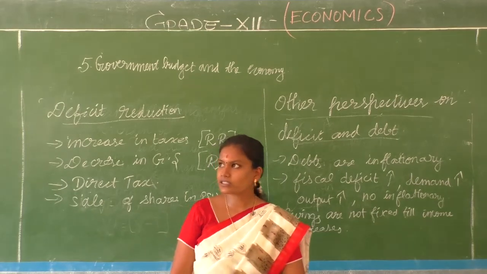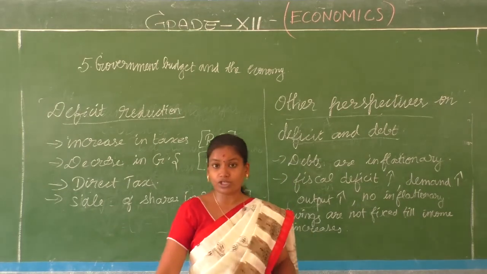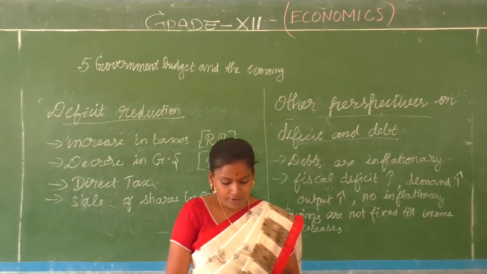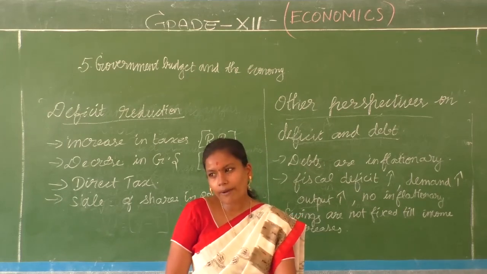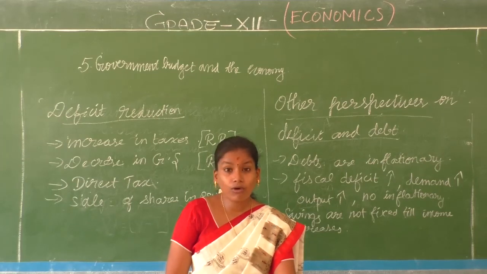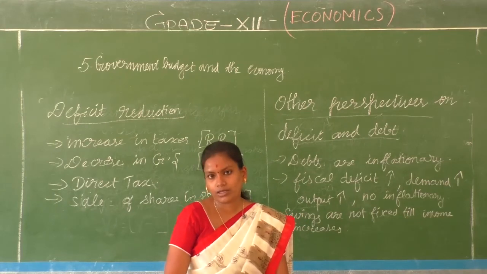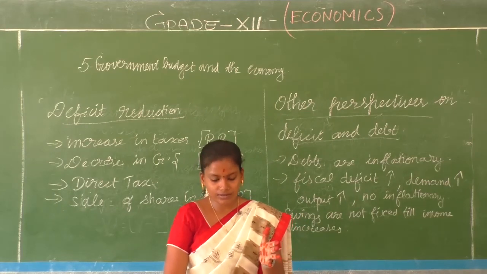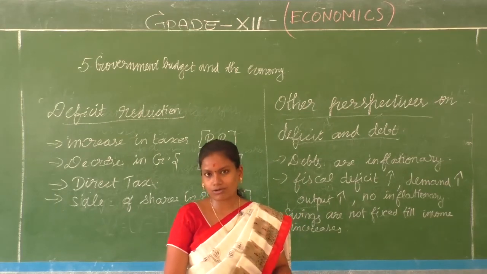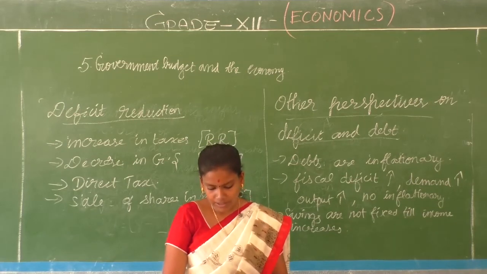reduction in government expenditure. Though we have many options for deficit reduction, we always talk about what? We talk about the government spending. But do you think it's good to go with government spending? Where does the government spend is what we have to think. So that is where it gave way to some private sectors also.